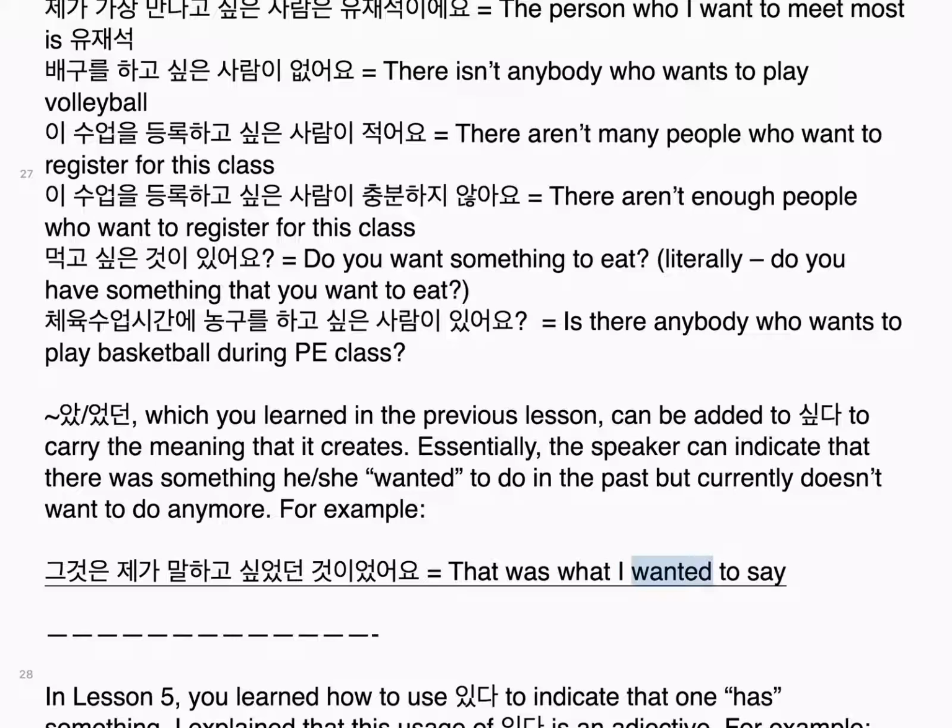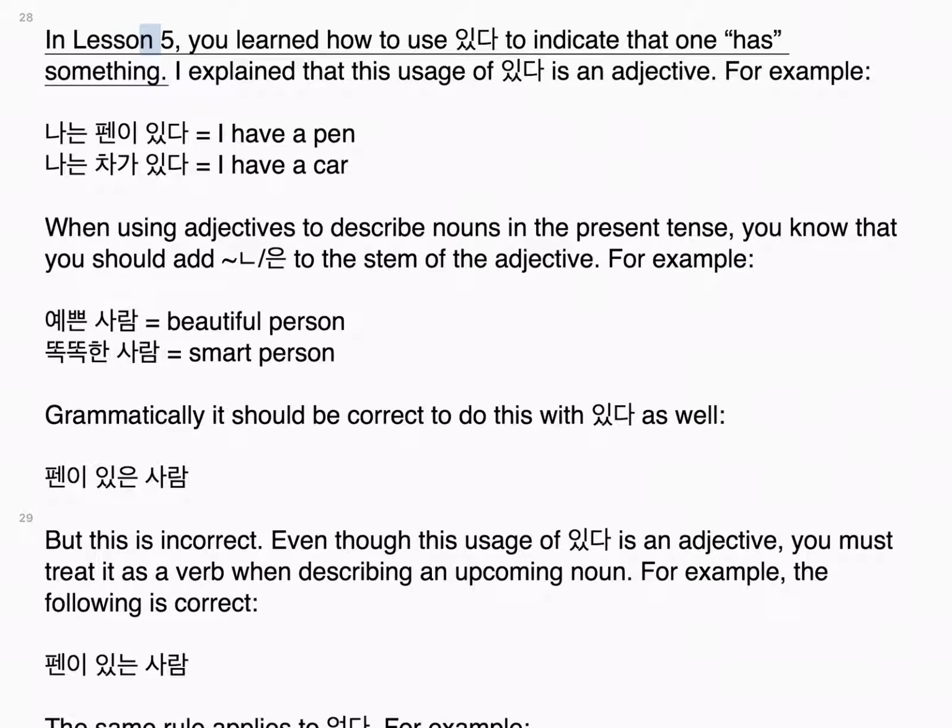That was what I wanted to say. In lesson 5, you learned how to use 있다 to indicate that one has something. I explained that this usage of 있다 is an adjective. For example, 나는 펜이 있다. I have a pen. 나는 차가 있다. I have a car. When using adjectives to describe nouns in the present tense, you know that you should add 는 to the stem of the adjective. For example, 예쁜 사람, beautiful person, 똑똑한 사람, smart person.